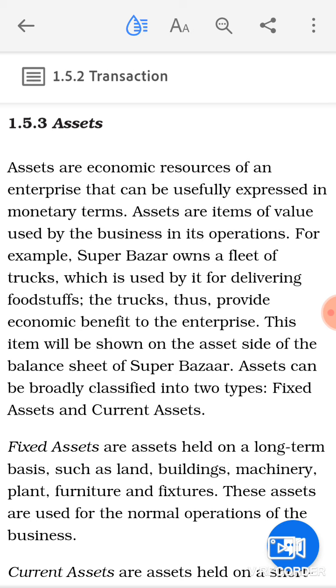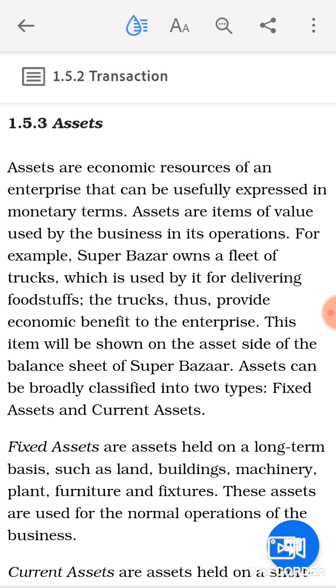Now when you talk about fixed assets, these are the assets held by the business for a long period. It means they will remain with the business over more than one accounting period. These assets help the business in its day-to-day operation, or increase the productivity of the enterprise. These assets are not meant for sale. They are basically purchased to increase the productivity and operational efficiency of the business, and they remain with the business for a long period of time, more than one accounting period.